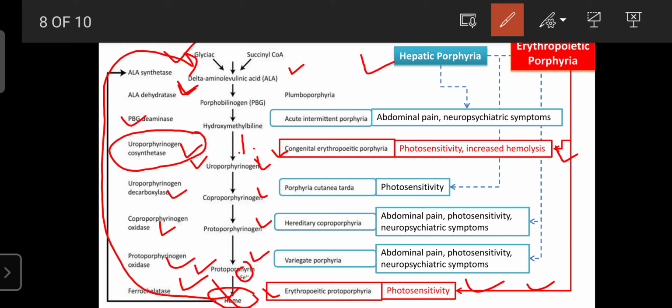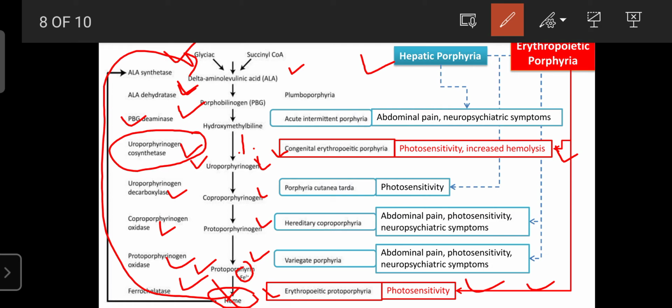There are four types. The first one is acute intermittent porphyria. The symptoms for this are abdominal pain and neuropsychiatric symptoms. There are problems in the CNS, with psychological imbalances. Those are the signs and symptoms of acute intermittent porphyria. It occurs due to a deficiency of the PBG deaminase enzyme.